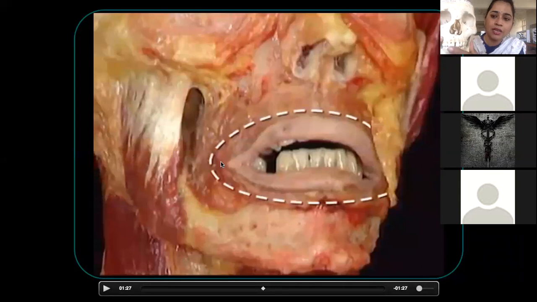These are the incisors: 4 incisors we have and 1 canine, so on each side, 2 incisors and 1 canine. On each side, above the canine, we can see there is an elevation. You can feel it in ourselves also. Above the canine teeth, if you keep your finger and palpate, you can feel an elevation. This is called the canine eminence. From there the fibers are coming, crossing and going to the modiolus.